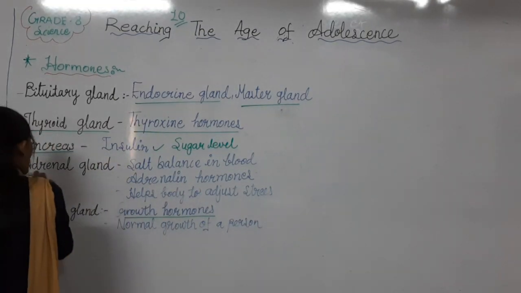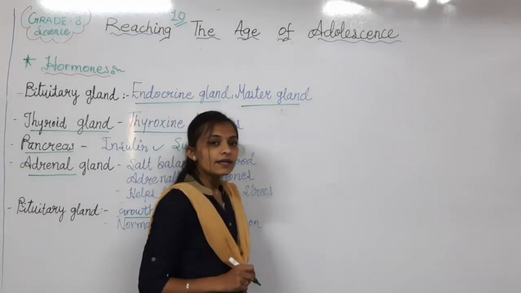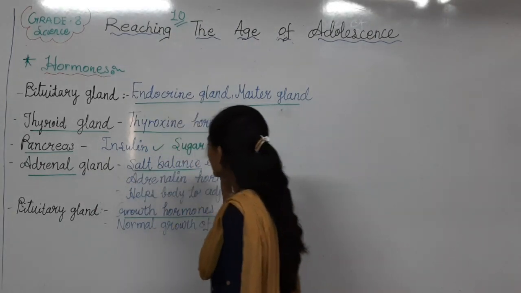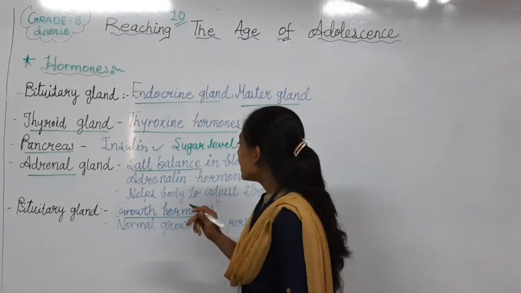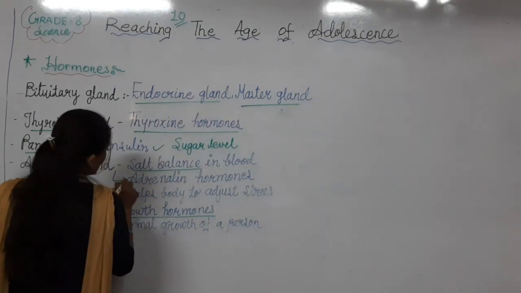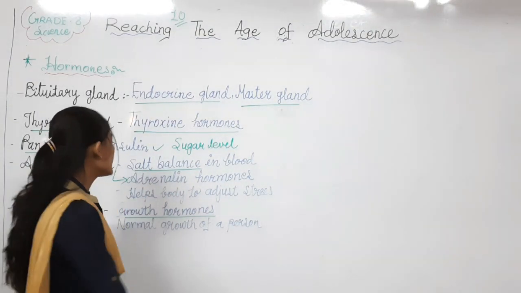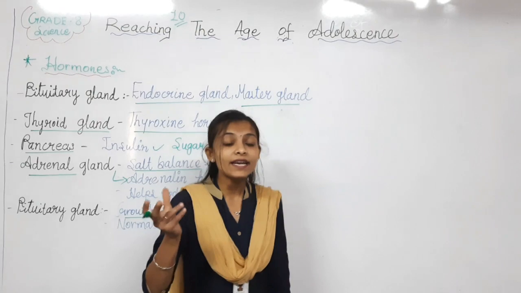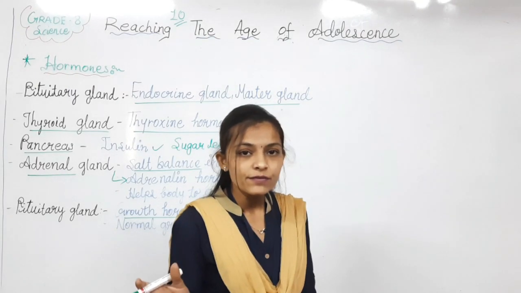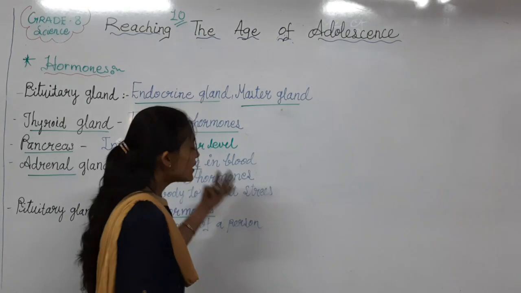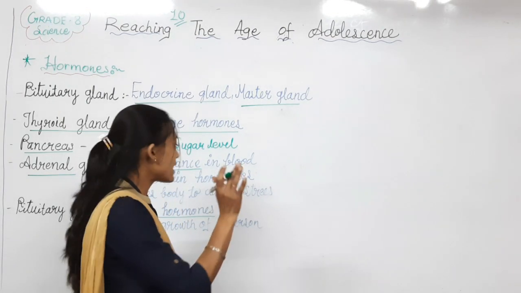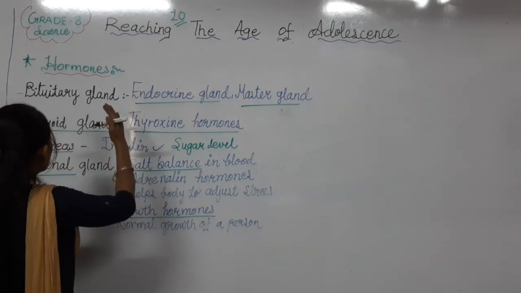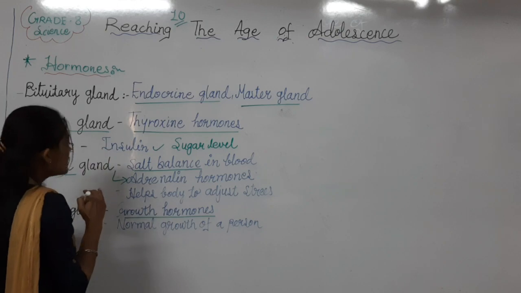Next point is the adrenal gland. The adrenal gland controls the salt level in our blood, and it also produces the adrenal hormones. It helps the body to adjust to stress. Anger and stressful feelings are controlled by the adrenal hormones, which are released by the adrenal gland. So here I talked about the pituitary gland, thyroid gland, pancreas and adrenal glands.